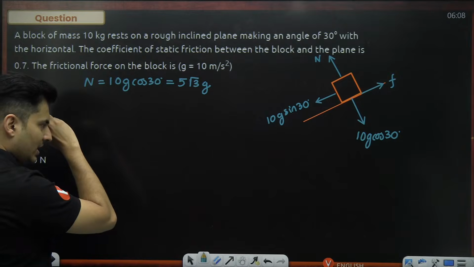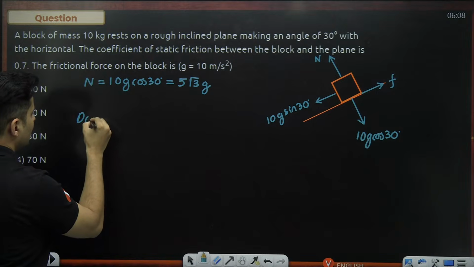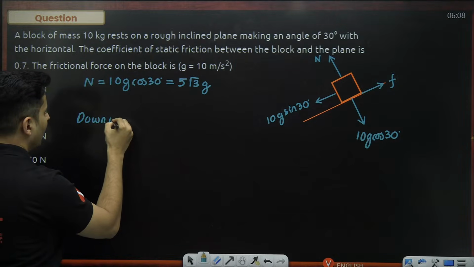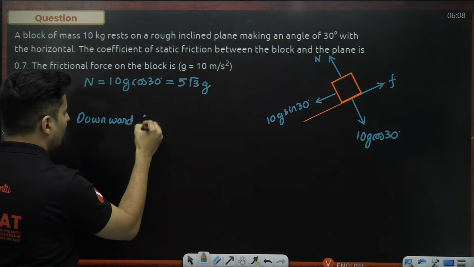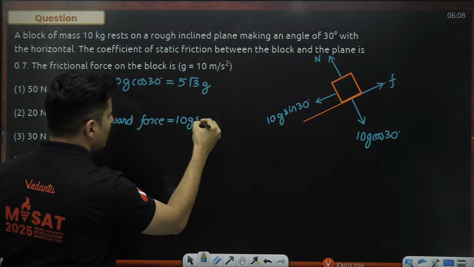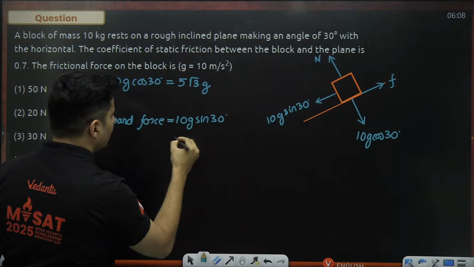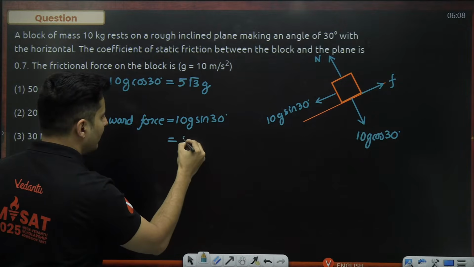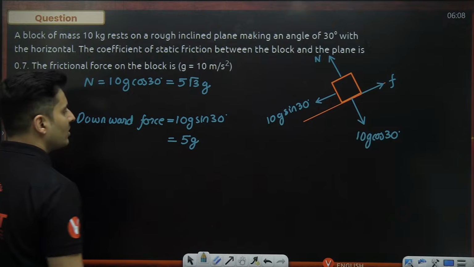Now, the downward force is 10g sine 30, and sine 30 is half, so it will basically become 5g.